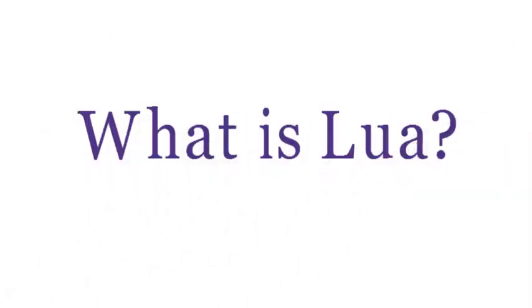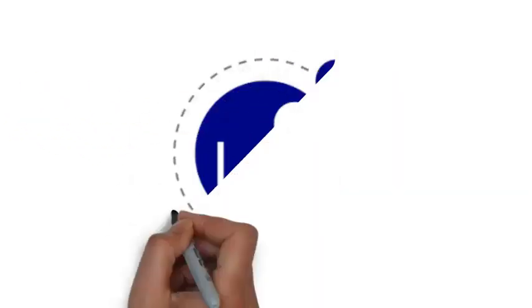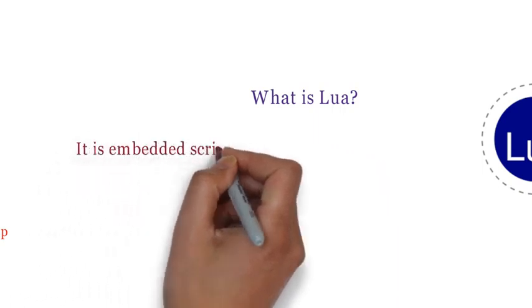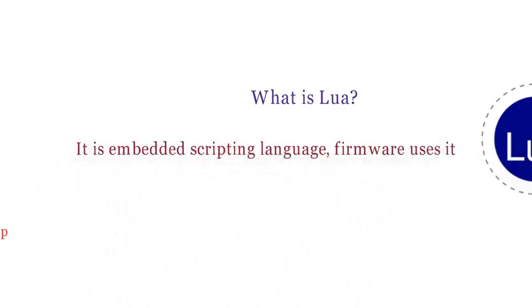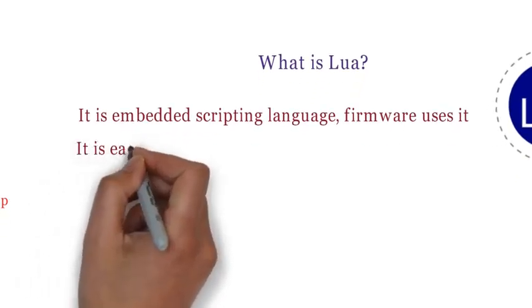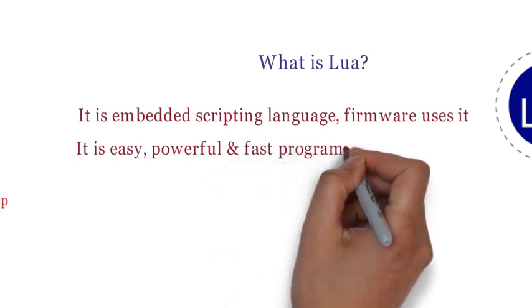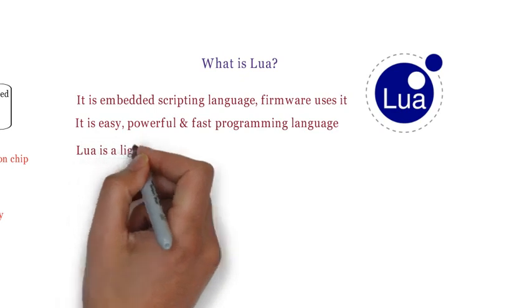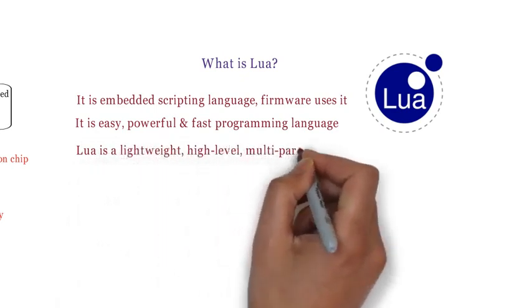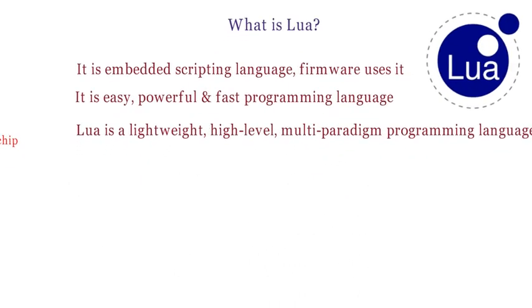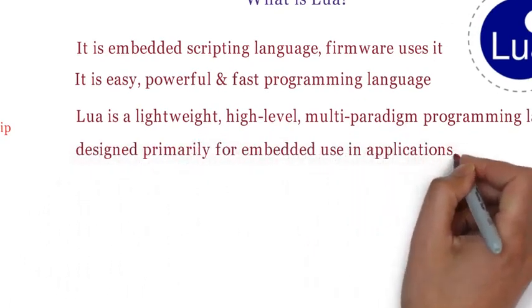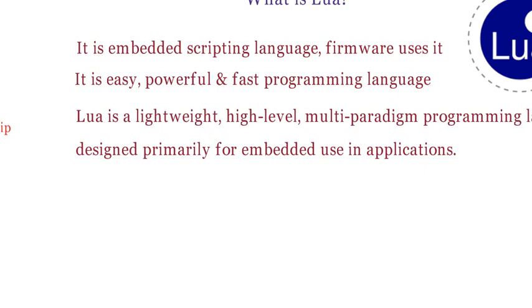What is Lua? Lua is a scripting programming language. It is an embedded scripting language used to program firmware. Firmware uses it. It is an easy, powerful and fast programming language. It is a lightweight, high-level, multi-paradigm programming language developed primarily for embedded use in applications.